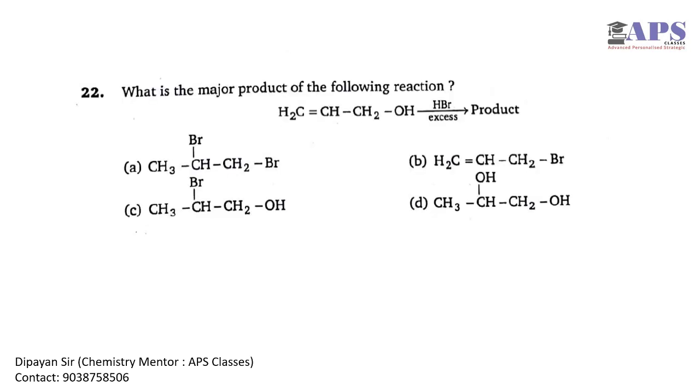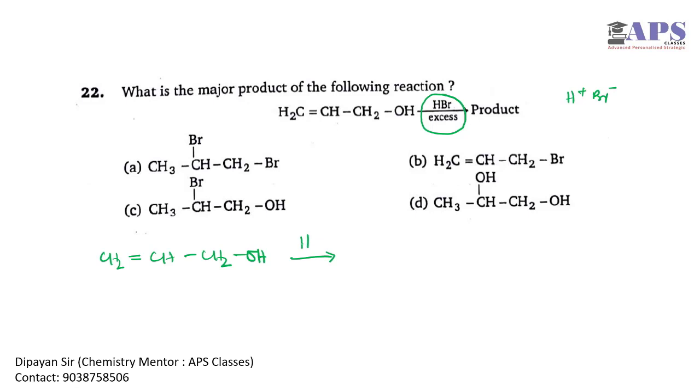So the next question is: what is the major product of the following reaction where HBr is used in excess? See here, HBr is used in excess. So initially we have CH2 double bond CH2 plus CH2OH, and HBr will dissociate as H plus and Br minus.